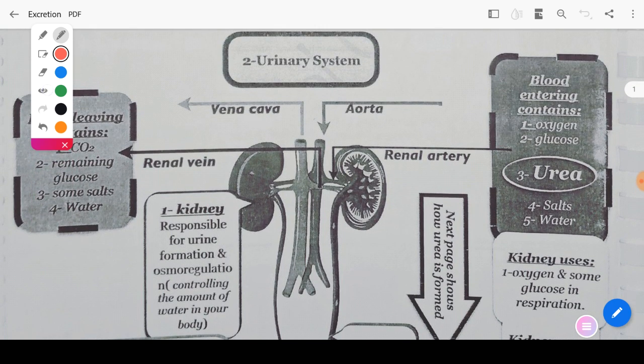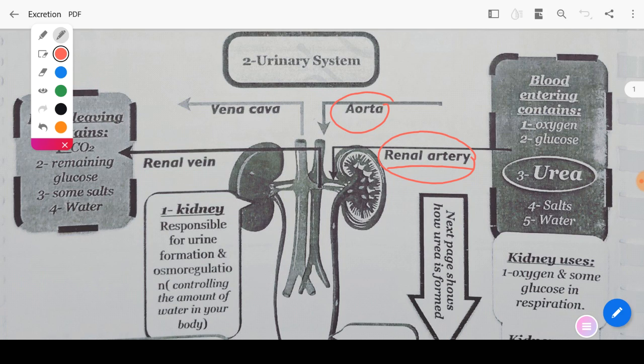which are connected to the urinary system. Firstly, we have the renal artery. The renal artery comes from the heart to the kidneys. We know that the heart pumps the blood through the major artery, which is the aorta, and this aorta delivers the blood to all body parts. The aorta branches into different branches. From these branches, the renal artery, a branch of the aorta, gets inside the two kidneys.